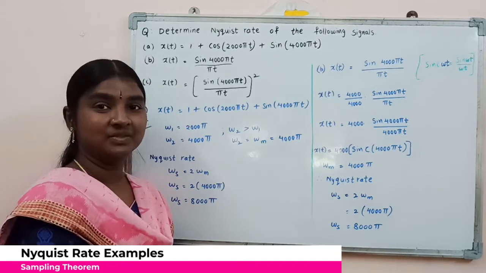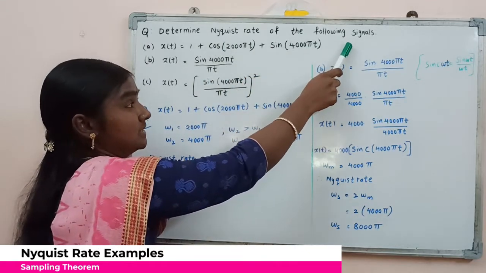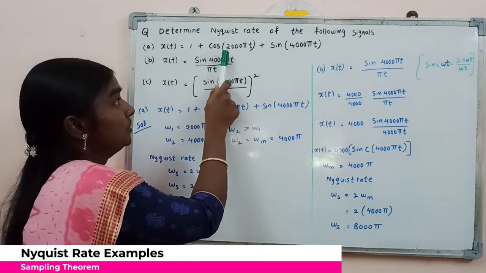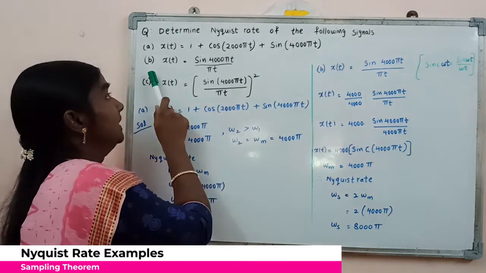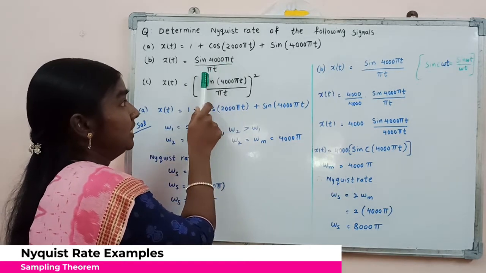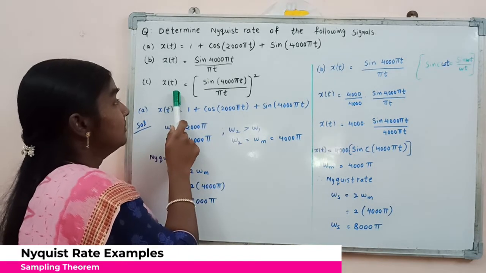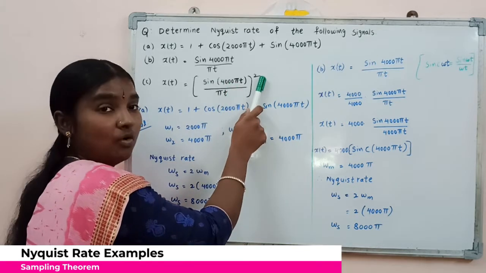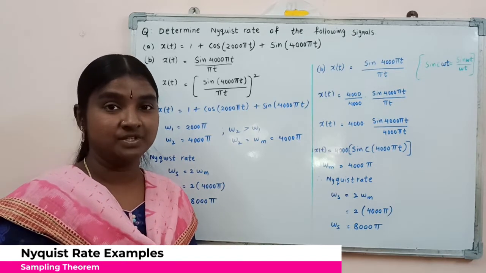So this is the procedure we have to follow to reconstruct the original signal or not. Now we will see the third question. Determine Nyquist rate of the following signals. First one, x of t equal to 1 plus cos of 2000 pi t plus sine of 4000 pi t. Another one, x of t equal to sine of 4000 pi t divided by pi t. And next, x of t equal to sine of 4000 pi t divided by pi t, whole square. For these three signals, we need to find out the Nyquist rate.